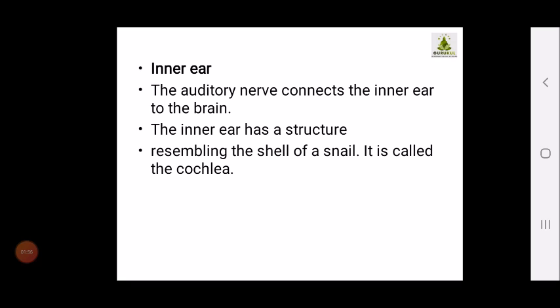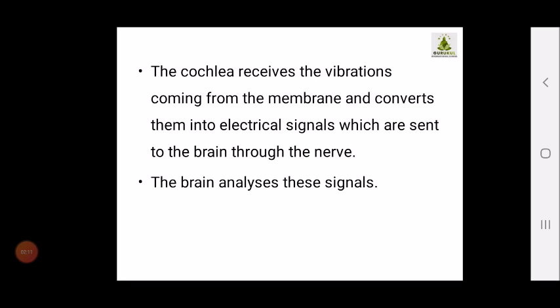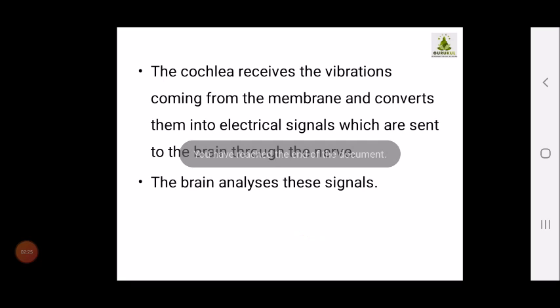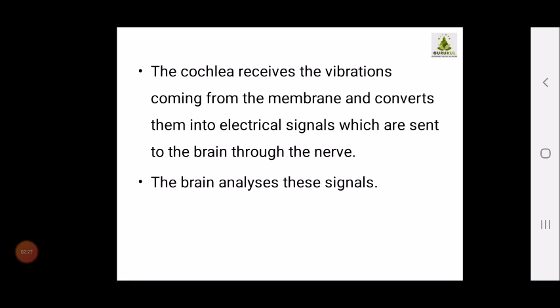In the inner ear, the auditory nerve connects the inner ear to the brain. The inner ear has a structure resembling the shell of a snail, and hence it is called the cochlea. The cochlea receives the vibrations coming from the membrane and converts them into electrical signals, which are sent to the brain through the nerves. The brain analyzes these signals, and in this way we are able to listen to the sound and hear the words which are coming to us.